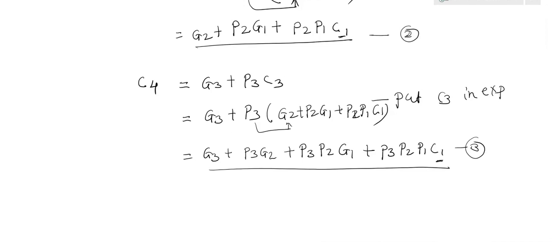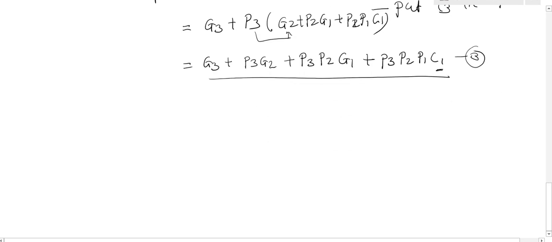Clear? Now by implementing these expressions, the final expression of C4, we can achieve the carry look ahead technique. That carry look ahead technique is nothing but generating the final carry in advance to find out the results.